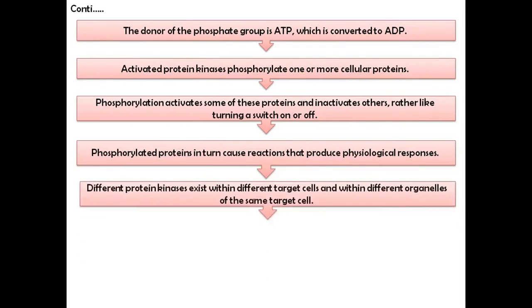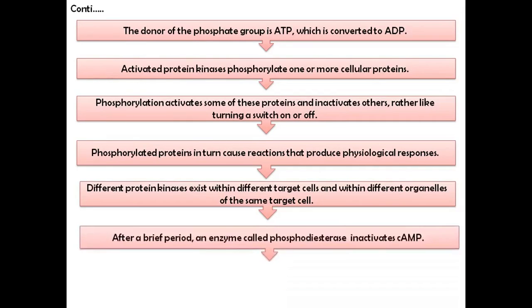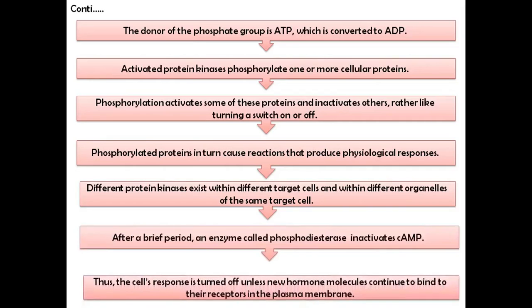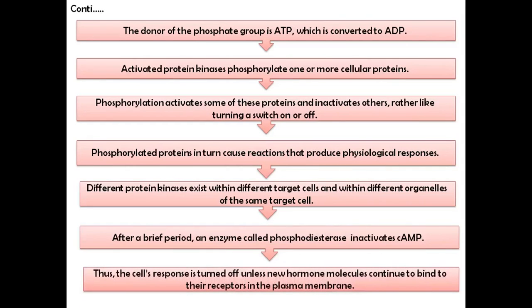Different protein kinases exist within different target cells and within different organelles of the same target cell. After a brief period, an enzyme called phosphodiesterase inactivates the cyclic AMP. The cell response is turned off unless new hormone molecules continue to bind to their receptor in the plasma membrane and the cycle gets repeated.